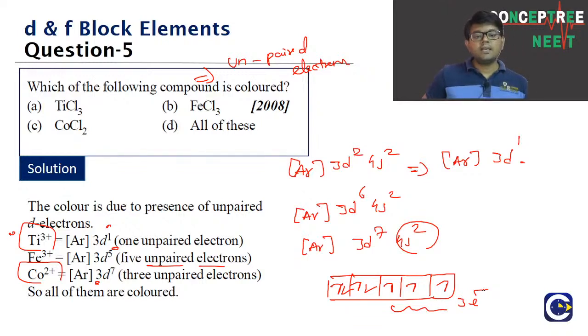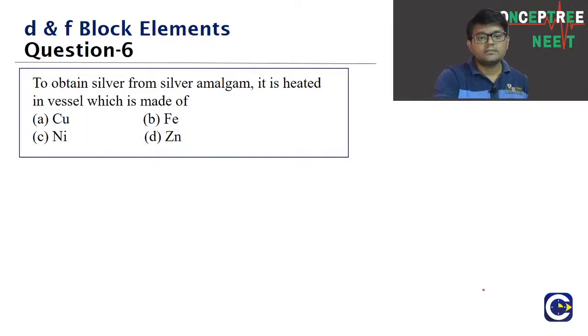So we see all of them have unpaired electrons. Ti3+ has unpaired electrons, Fe3+ has unpaired electrons, Co2+ also has unpaired electrons. So the color is because of the existence of the unpaired electrons. What is the answer for this question, guys? It is option D. All of them will have color. Let's go to the next one.